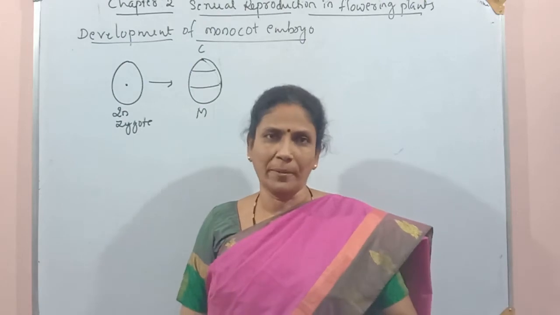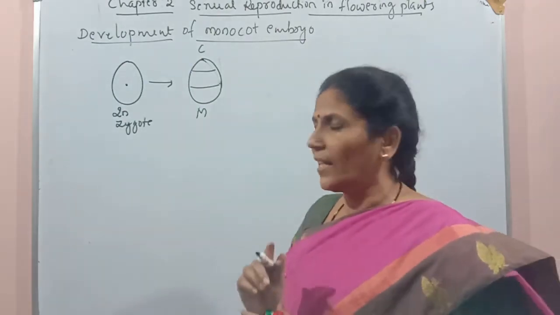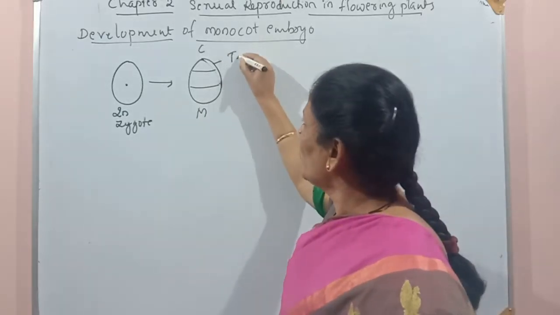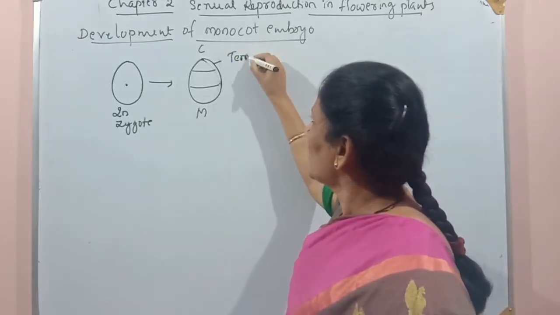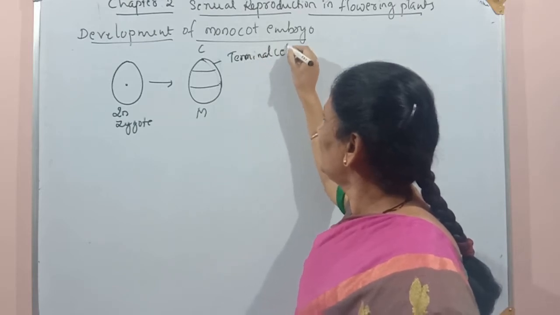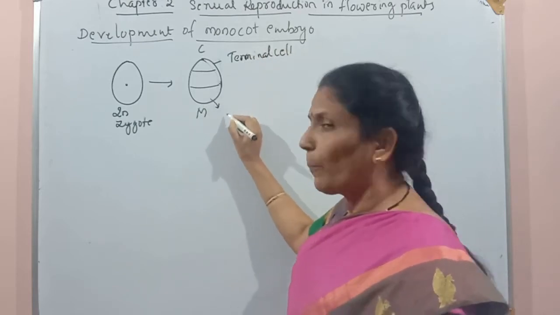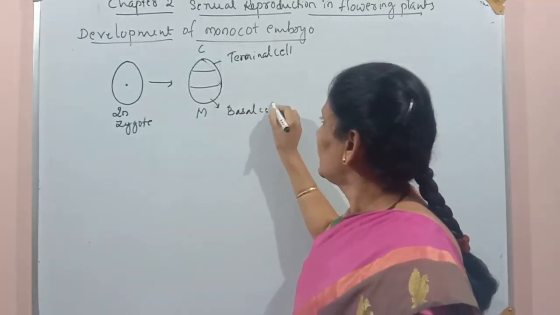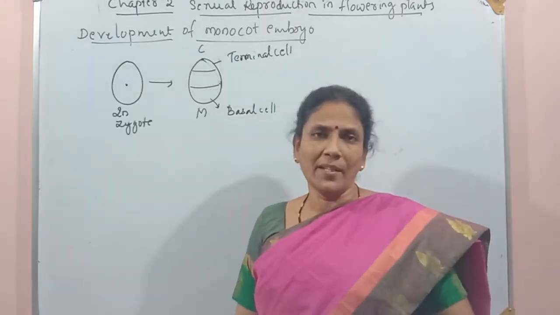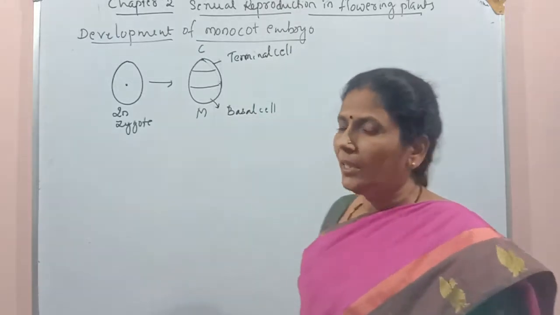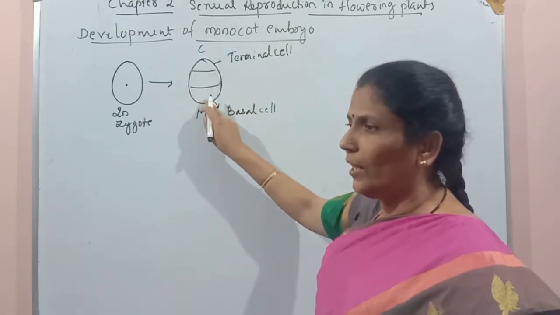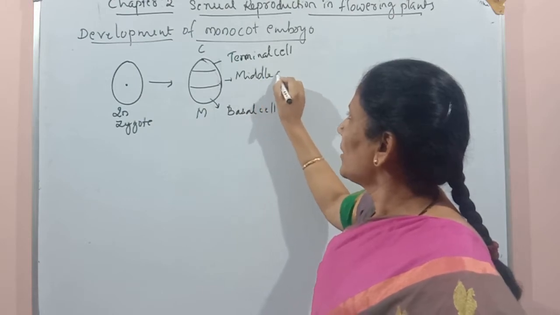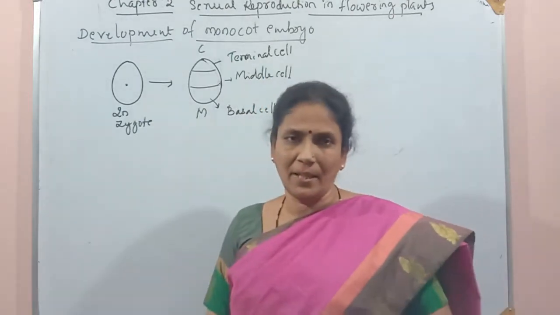Three cells are formed. So what are these three cells? The cell towards the chalazal end is called the terminal cell. The cell towards the micropylar end is called the basal cell. There is one more cell in between these two cells. This is called the middle cell.